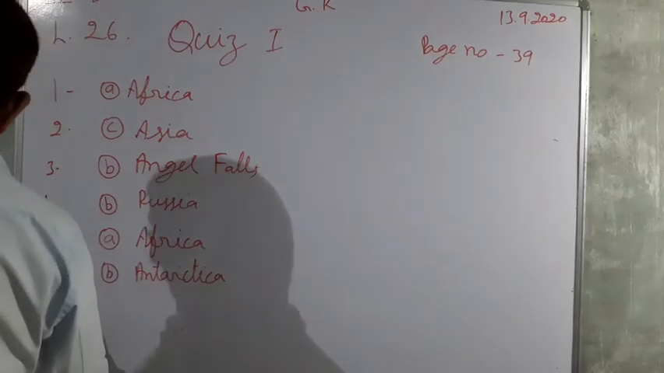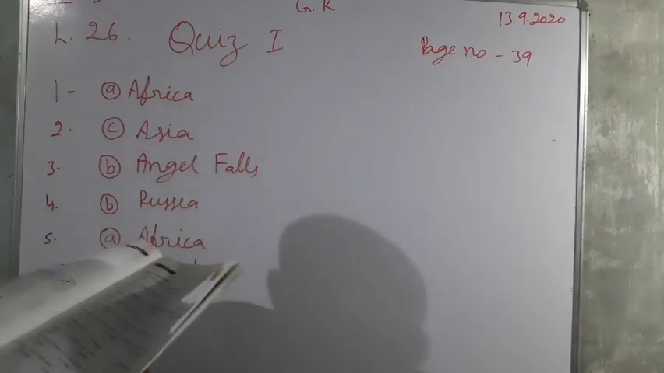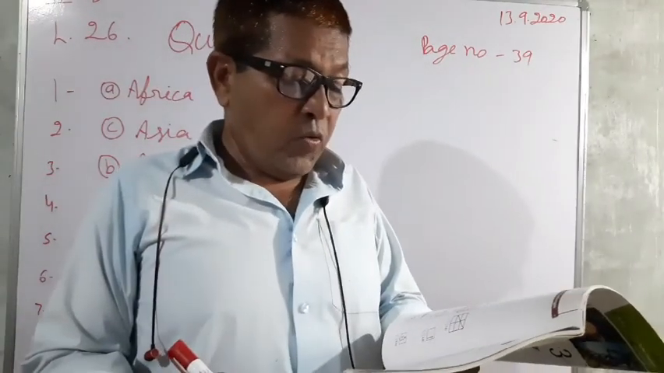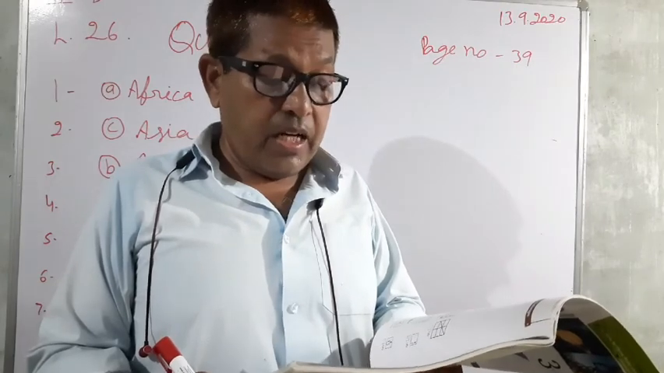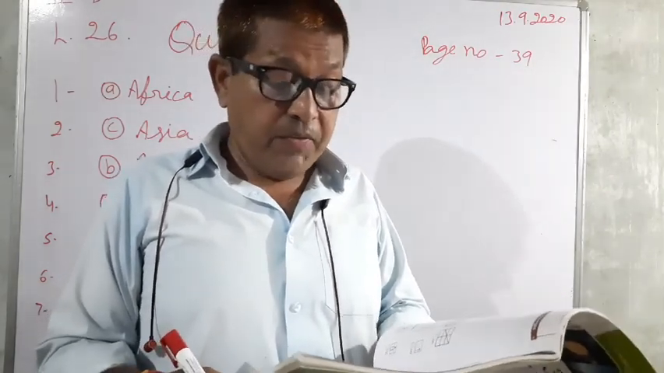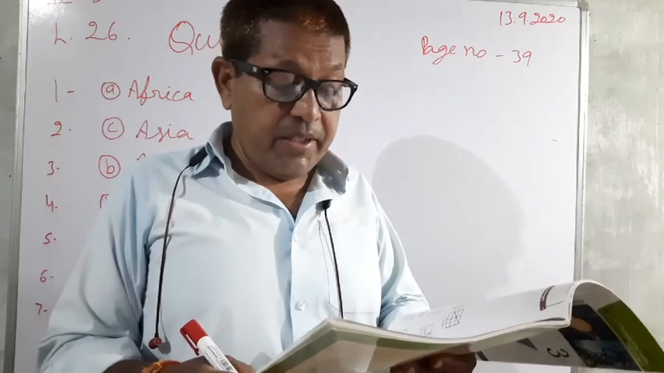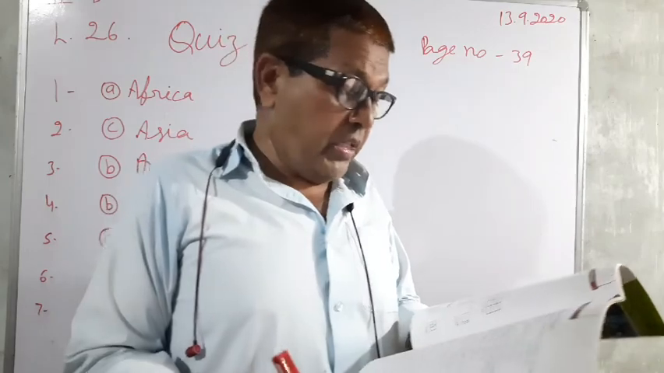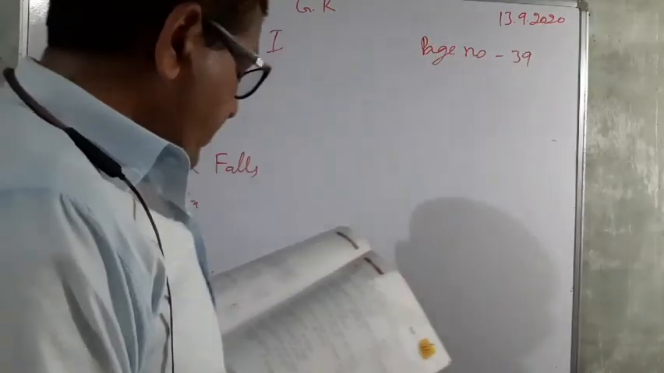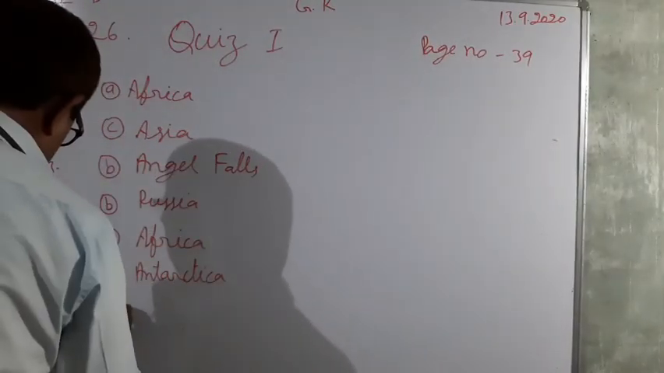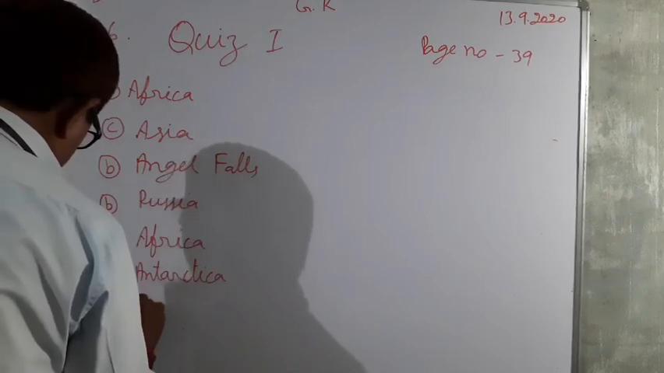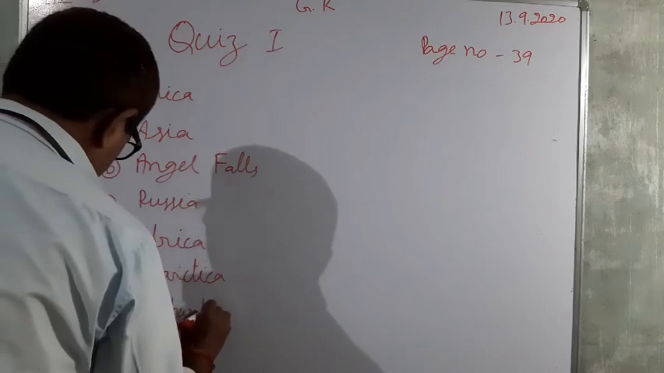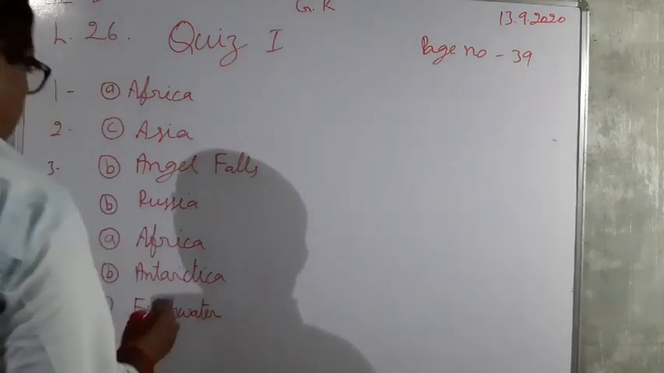And 7th, what are icebergs made up of? Three options are here: fresh water, groundwater, and sea water. So here 7th, A, fresh water.